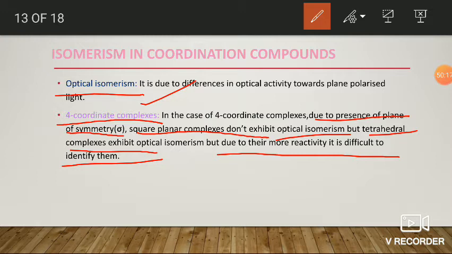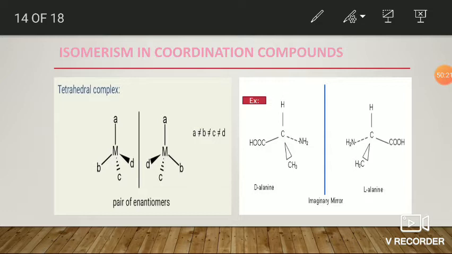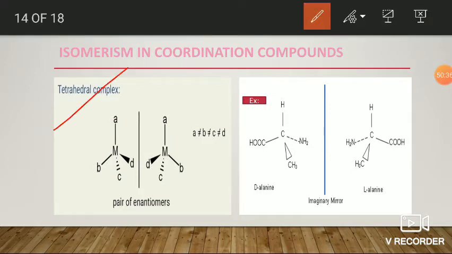Okay, fine. Next. In general, all planar molecules contain a plane of symmetry, so they don't show any optical activity. The first example is a tetrahedral complex where the four atoms or groups are different.